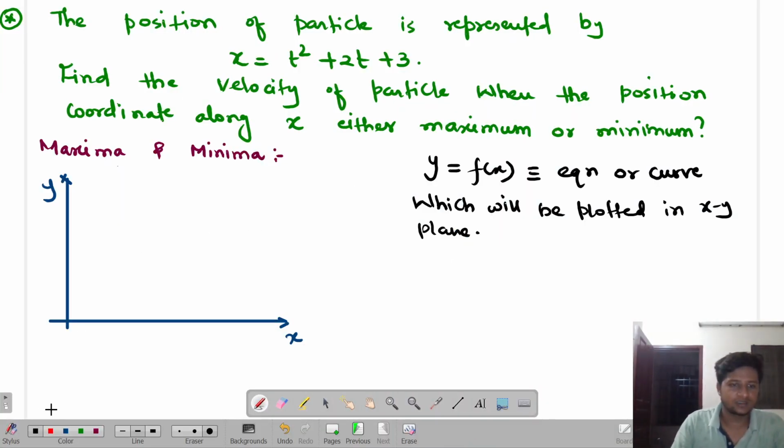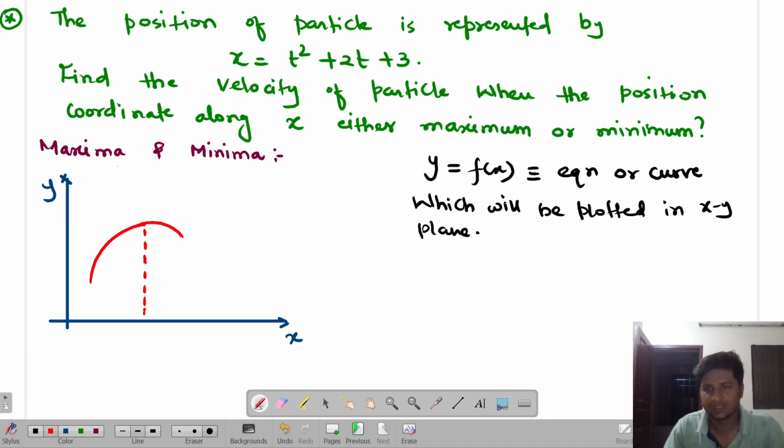Let's suppose I take this graph, I'm drawing it. At some point, this graph went to its maximum height. After that, what will happen? The graph needs to always go down, it will not bend upwards, right? So this point where the graph bends downwards is called the maximum point. Maximum or maxima. Are you able to get me or not?